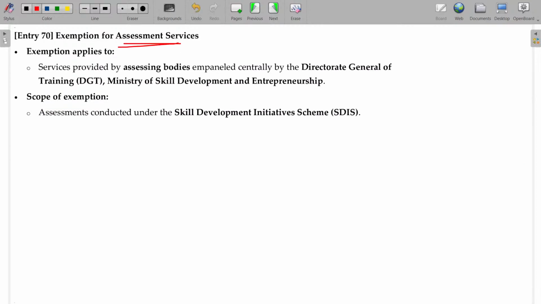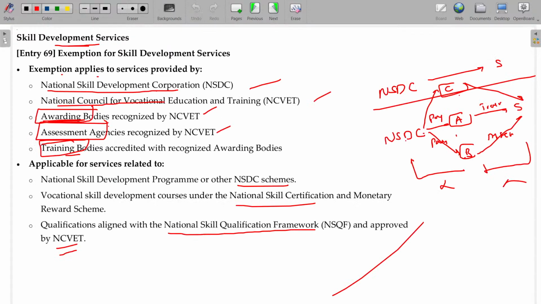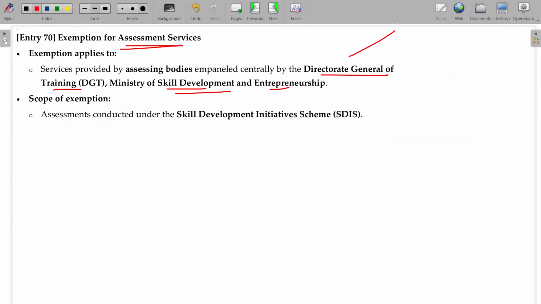Now, assessment services. Similarly, assessment services done as per the requirement of the Director General of Training or the Ministry of Skill Development and Entrepreneurship will be totally exempted.